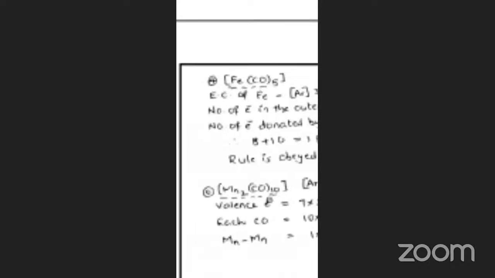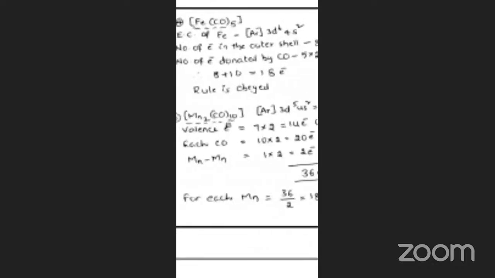Okay. So many complexes are there. Iron, Fe(CO)5. Okay. Next, Co2(CO)8, you can see that. Next, Mn2(CO)10. Different complexes are there.